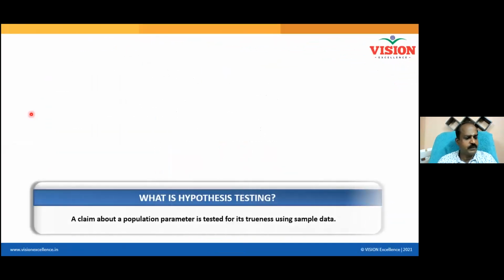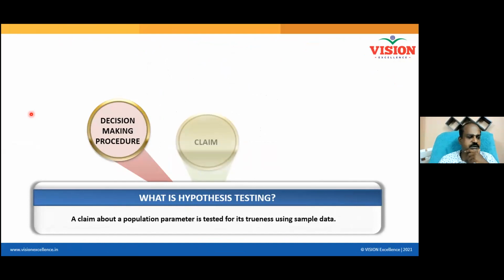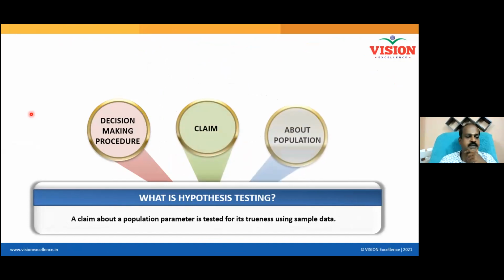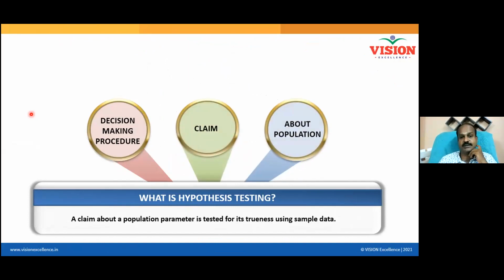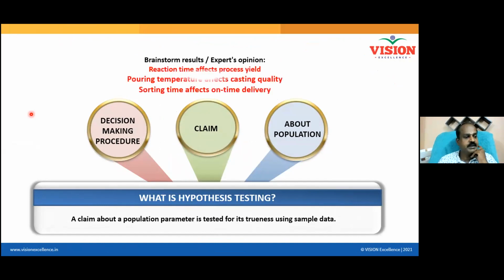So hypothesis testing is a decision-making procedure in which a claim about a population is tested for its trueness using sample data, right? For example, through brainstorming, cause and effect diagram, why-why analysis, or expert opinion, many people will tell many things, but you're responsible for the decision.